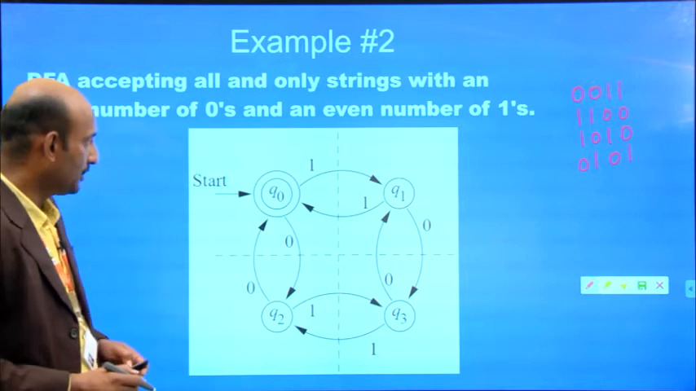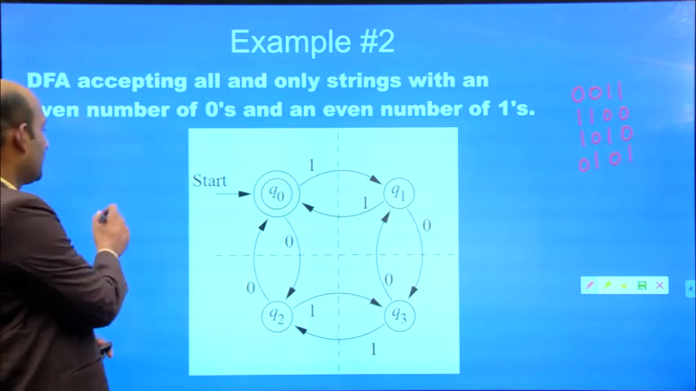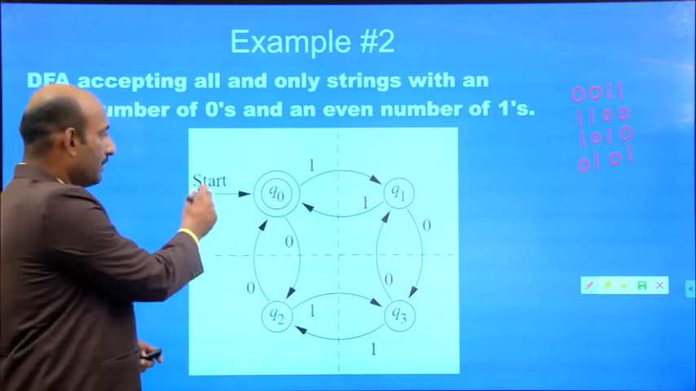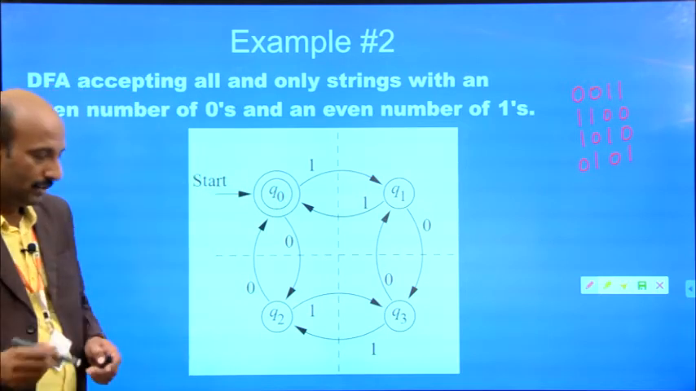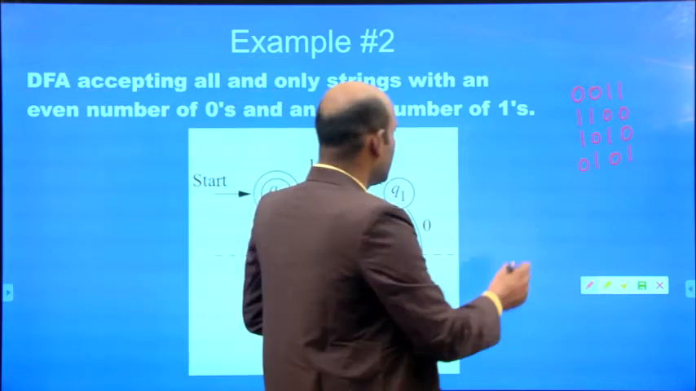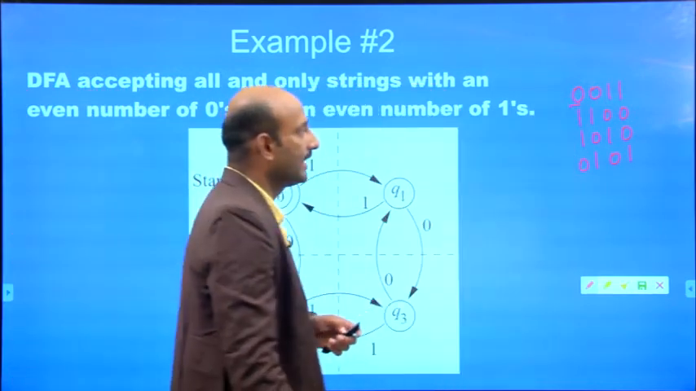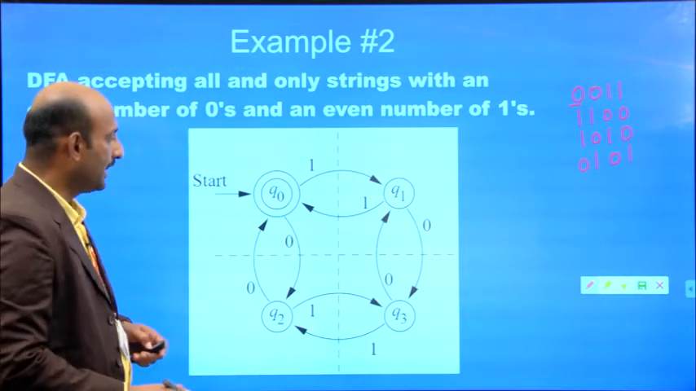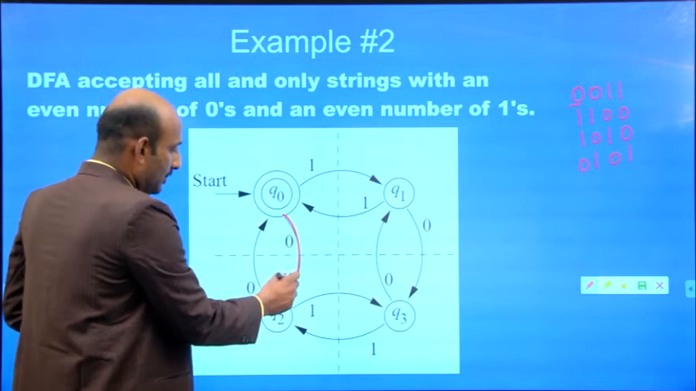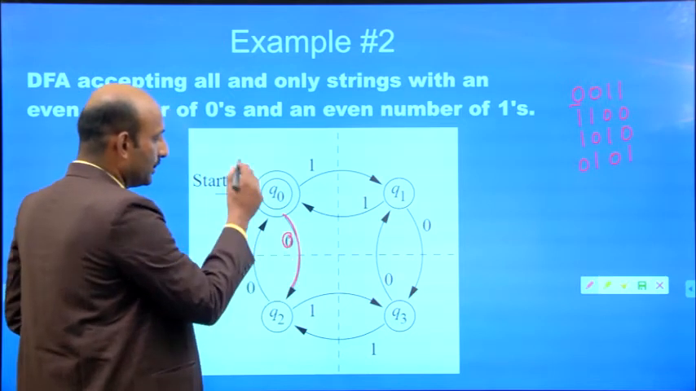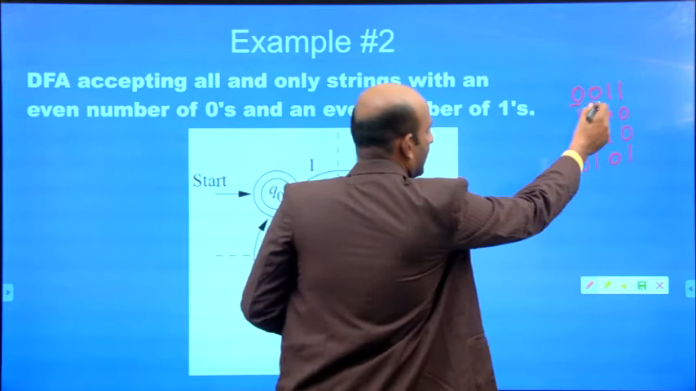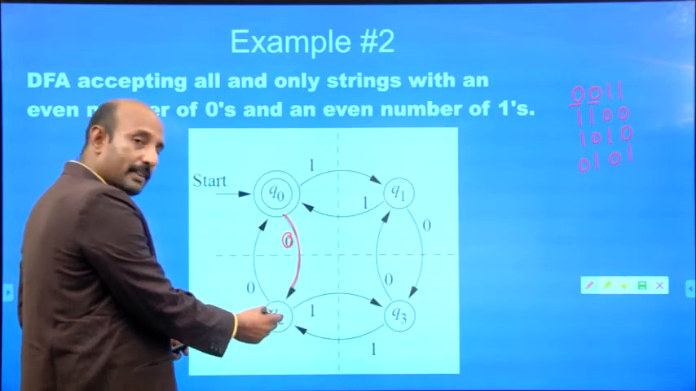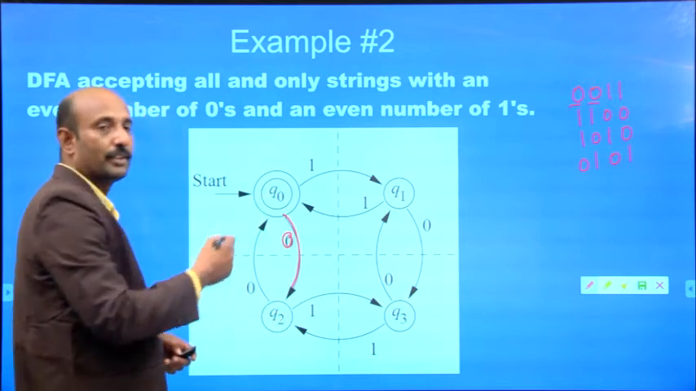First, as usual, we take the state Q0. Q0 is the initial state, marked with a special arrow called the start symbol. Now the first transition takes the first input 0. For the state Q0, if I apply the input 0, it goes to the state Q2. The next input is another 0, so if I apply 0 from the state Q2, it goes back to Q0.